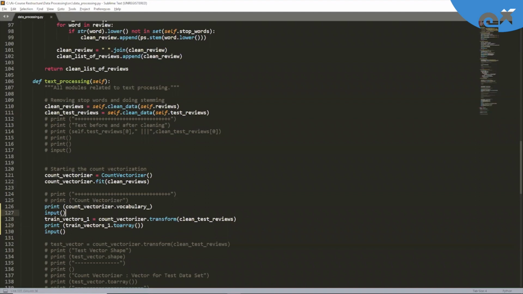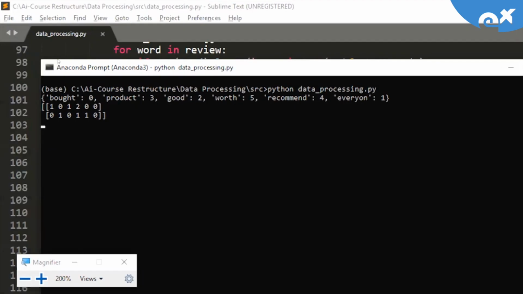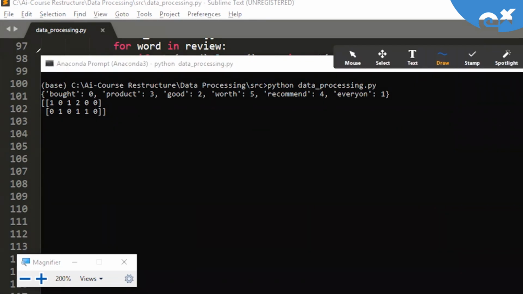So let's check the output. If you see words like bought, product, good, worth, recommend, and everyone, these are the words which are part of our feature list, right? Or the unique words, you can say, which are going to define our vectors. So total we have 6. So we have 2 sentences. And if you can compare the length of these, 1, 2, 3, 4, 5, 6. So length of vector is what?